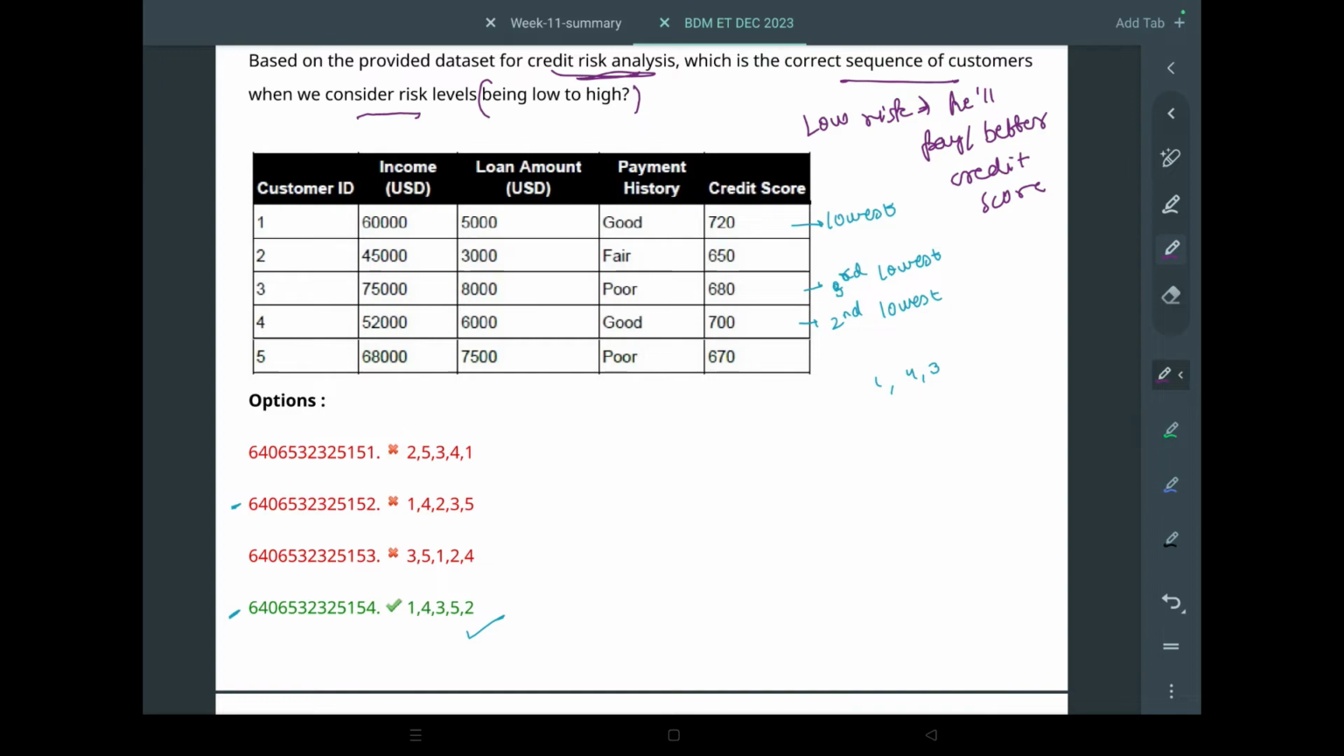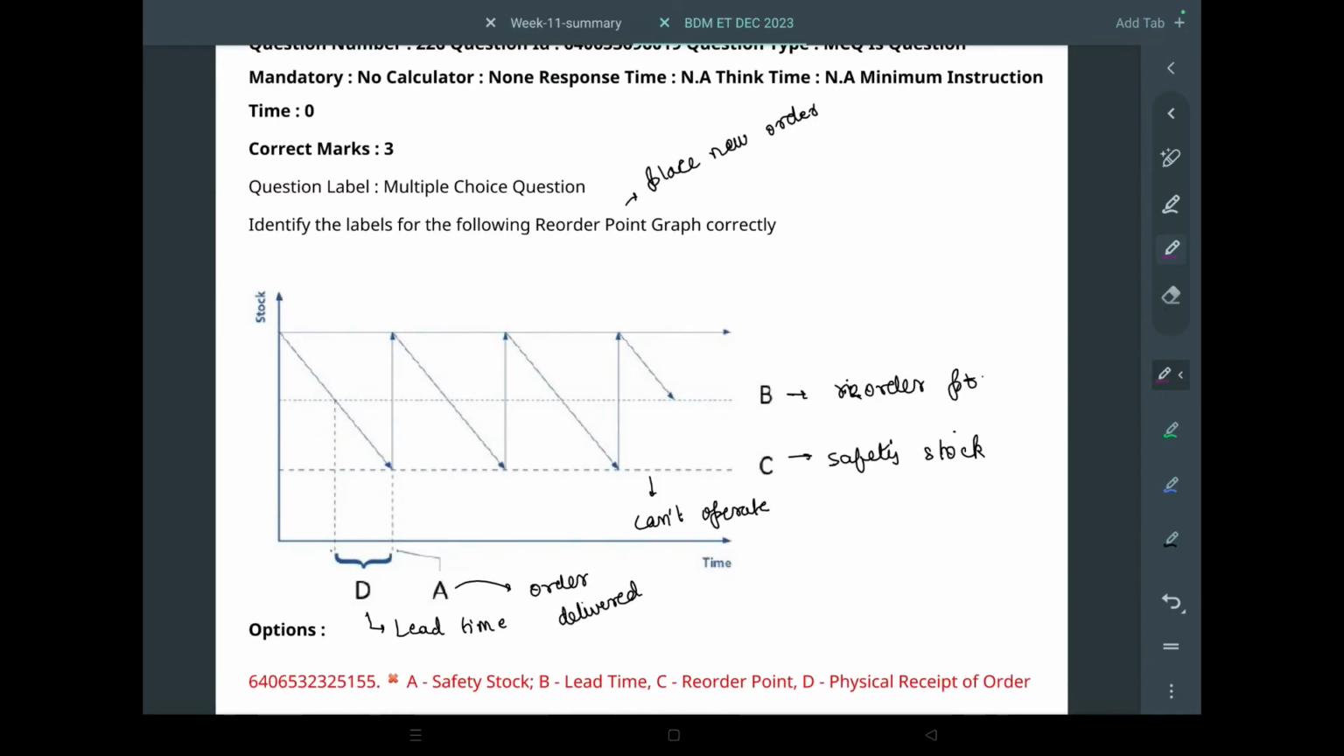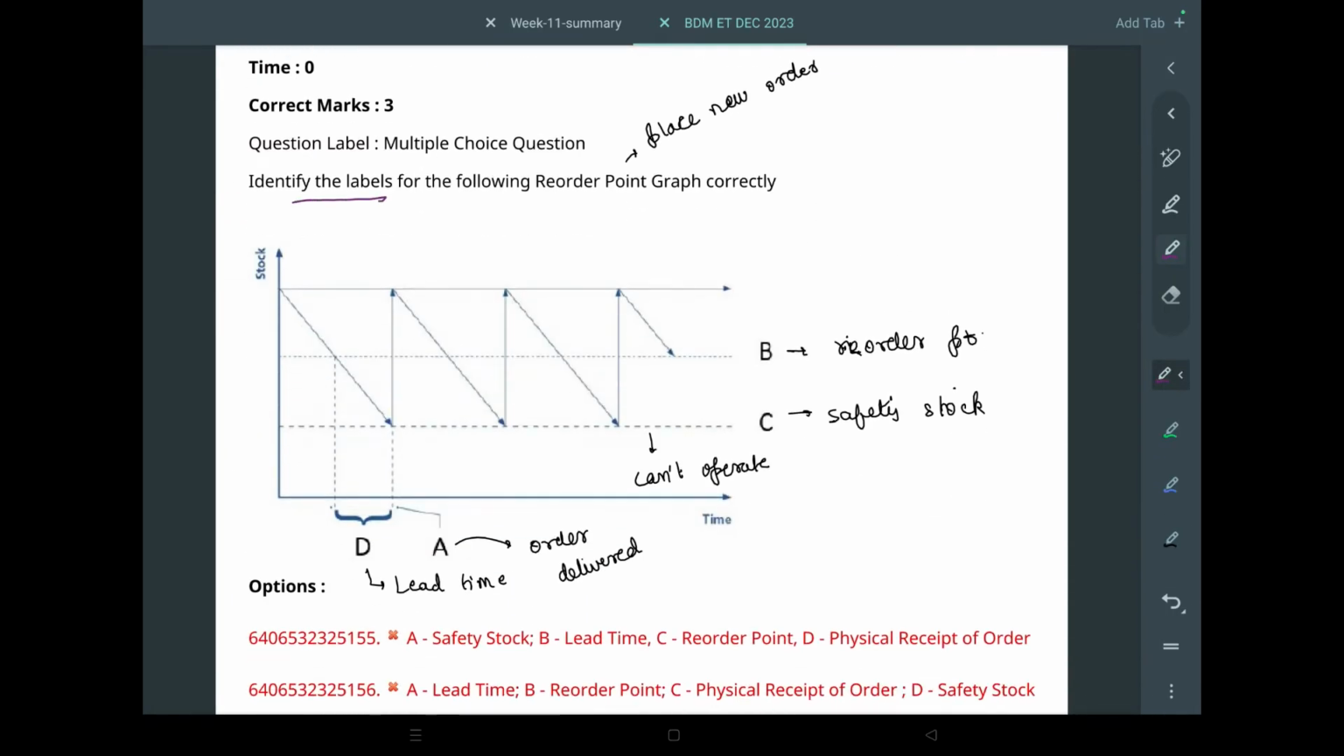So let's see who has the best credit score. First has the highest credit score, so there will be 1. Then there will be fourth. Then there will be 680. Okay, 3, 143. Then 670. Then 2, 650. This will be the order. You just need to arrange by credit score. That's all.